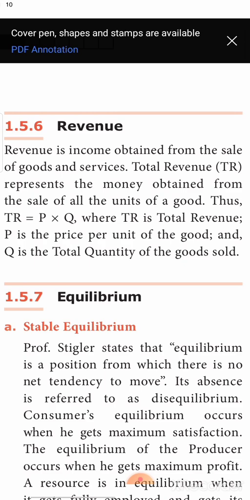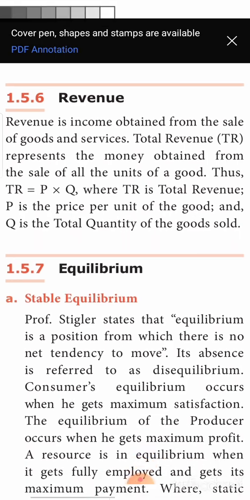Okay, so total revenue can be expressed mathematically as price into quantity sold. Okay, TR represents total revenue, P represents price per unit of the commodity, Q represents the total quantity of good that is sold. Okay, so total revenue is nothing but price into quantity.